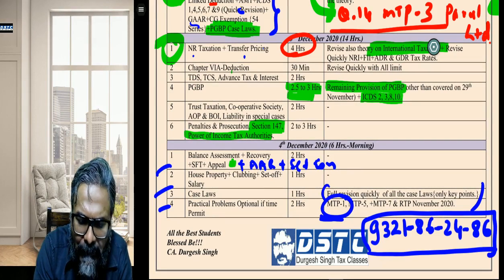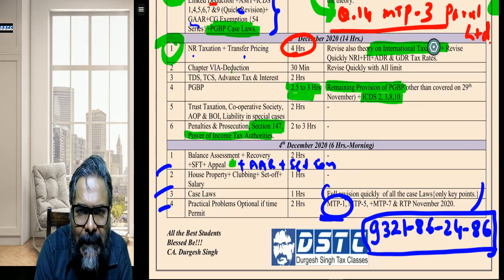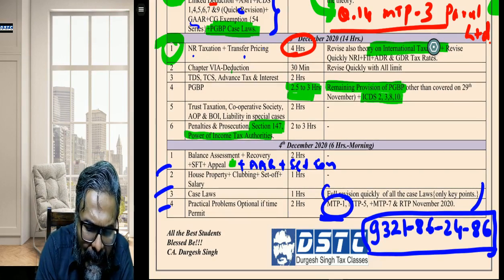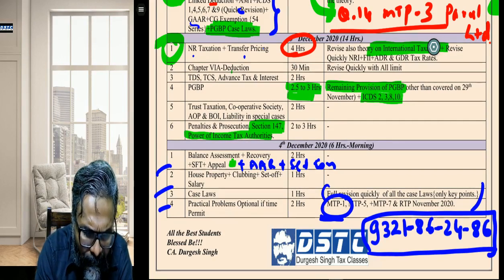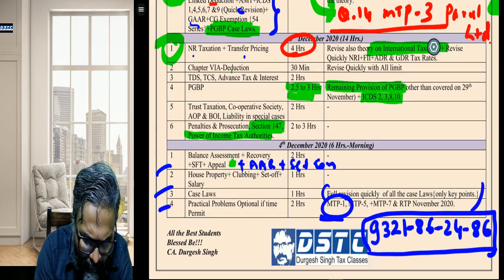Akshat, I am getting the clarity from the ICAI on what they are going to do, whether they are going to stick with the same AY or change the AY. I will update you guys from time to time, don't worry. So Paras, this is the way you will do the penalty.